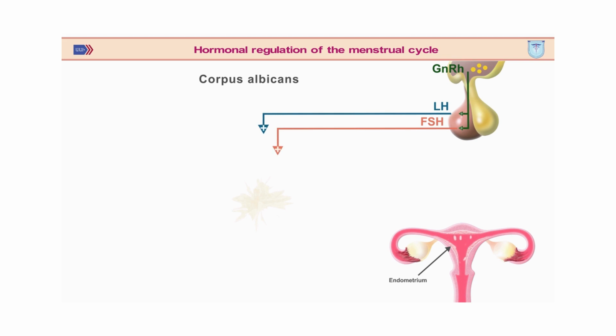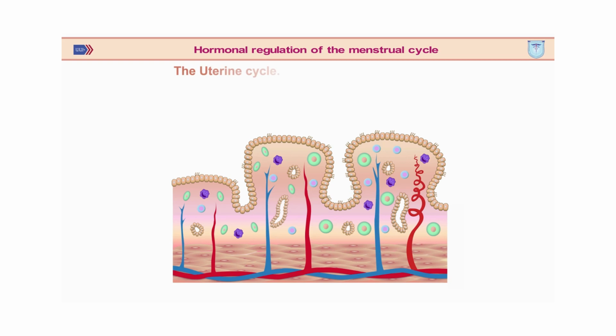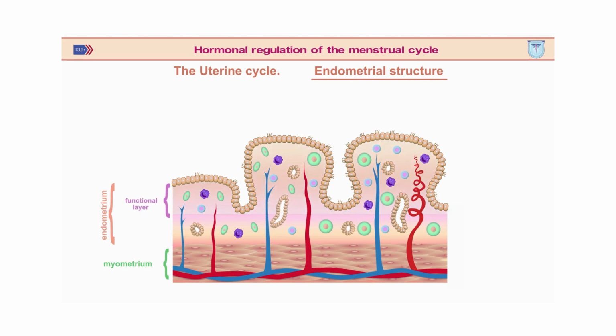The structure of the human endometrium can be divided into two different morphological layers. The upper two-thirds is called the functional layer, the purpose of which is to prepare the uterus for embryo implantation. In the functional layer, proliferation, secretion, and regeneration of the endometrium take place. The lower one-third of the endometrium is the basal layer. Although the basal layer does not change during the menstrual cycle, it plays a crucial role in the recovery of the functional layer of the endometrium after menstruation.